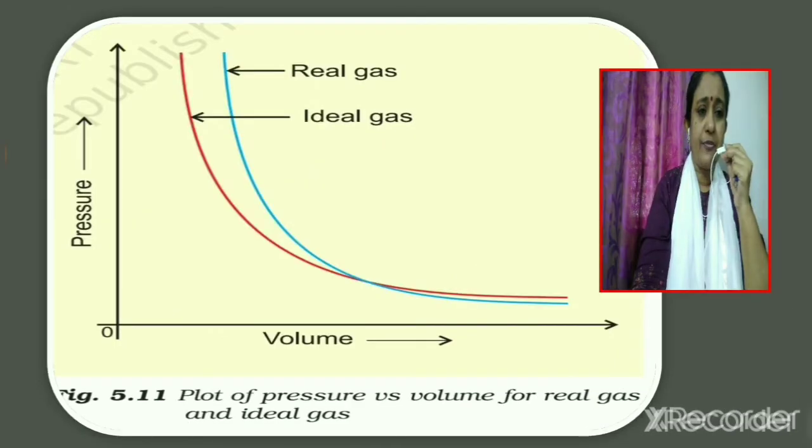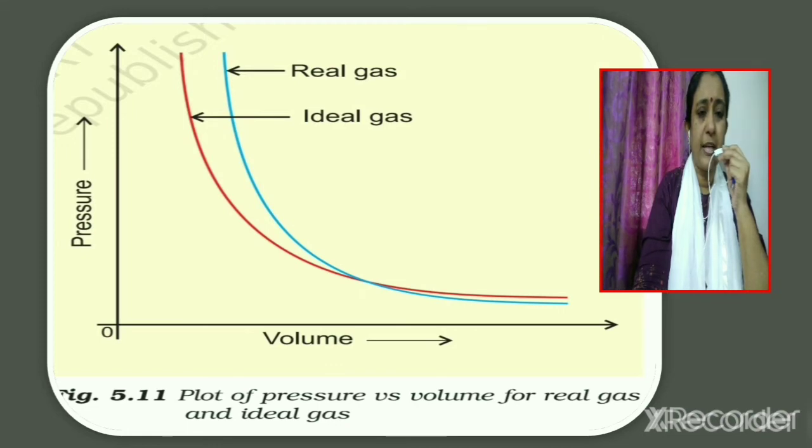The deviation from ideal behavior can also be observed in this plot of pressure versus volume for real gas and ideal gas. Two different curves are shown, one for real gas and the other for ideal gas. Pressure is taken along the y-axis and volume is taken along the x-axis.